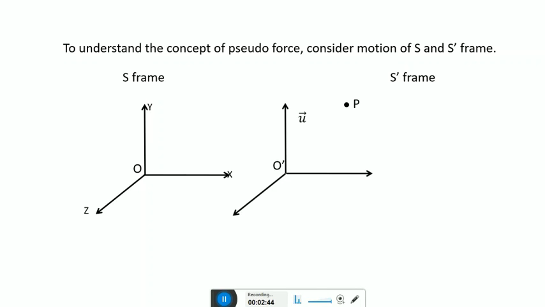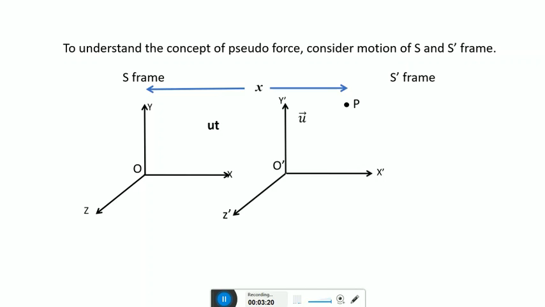The moving frame can be represented by the coordinates x dash, y dash, z dash, while the coordinates of stationary frame are x, y and z. Let x be the distance of point P measured in S frame along x-axis.